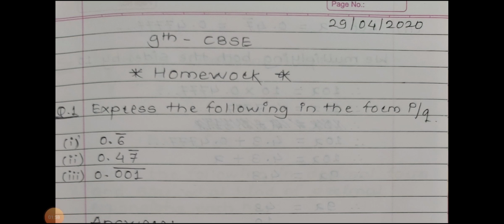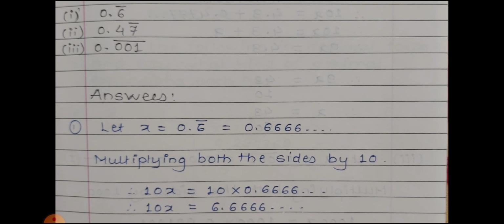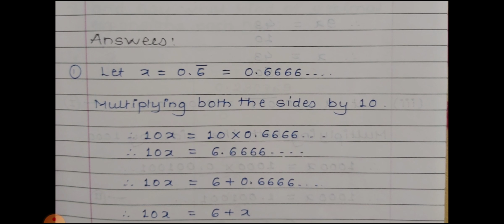Before we start today's lecture, first we discuss last lecture's homework. The question is, express the following in the form of p by q. The first one is 0.6 bar, meaning 0.6666 and so on. Let x be equal to 0.6 bar, which is 0.6666. Here only one number is repeating, therefore we multiply both sides by 10.